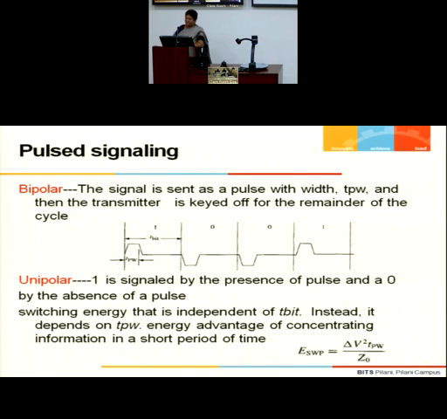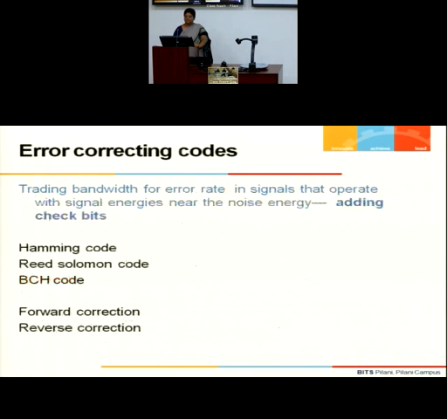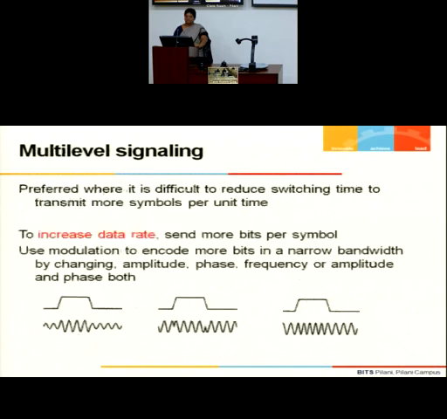So there are various ways in which you send your information. But if you are not going for a pulse, maybe I am sending it using a sine wave. So we are moving a little bit into the communication areas. How do you send information? So it can be a sine wave. Now, bandwidth is always at a premium. You do not have a very large bandwidth available to you. Within that smaller bandwidth, we have to transmit more bits.